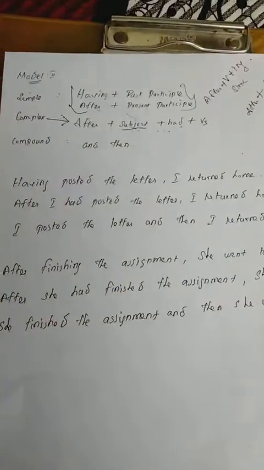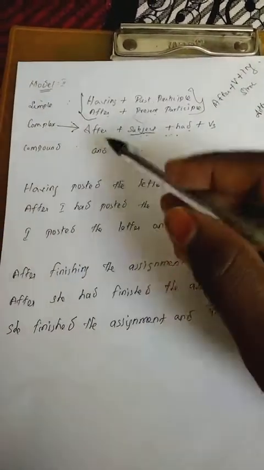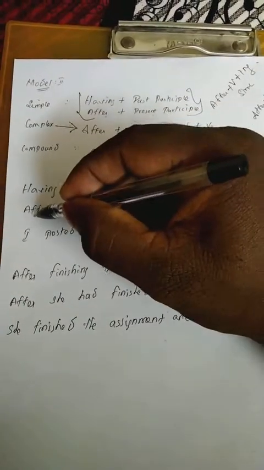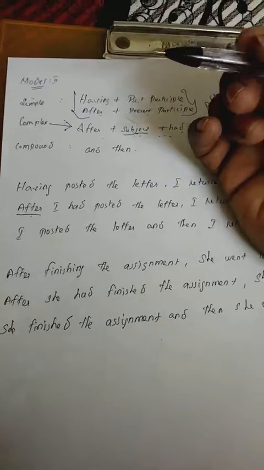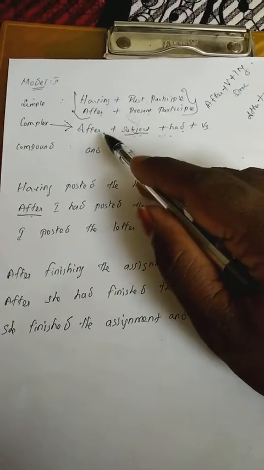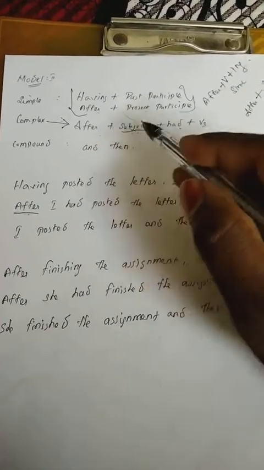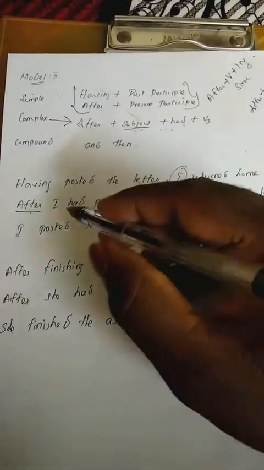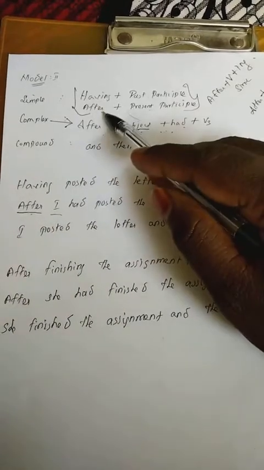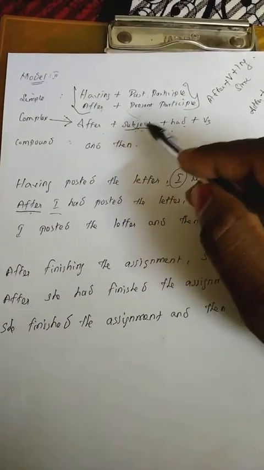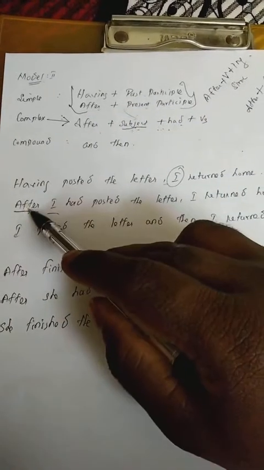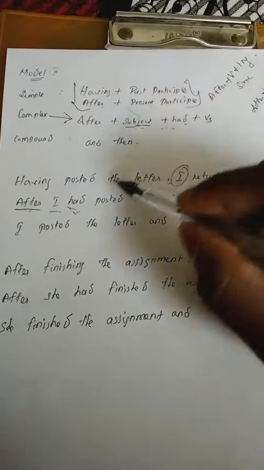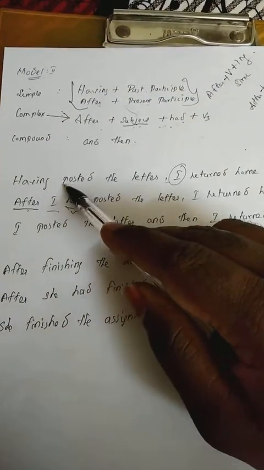What is the procedure to change it into the complex? You have to begin the sentence with "after." So begin with after. First step is over. Then what is the formula? After plus subject. The subject, I told you, you have to take from the main clause. Main clause is simple. What is the subject? I. Just write it as it is. After plus subject, then you have to use had. After plus subject plus had. And after this, you have to go for the first half.